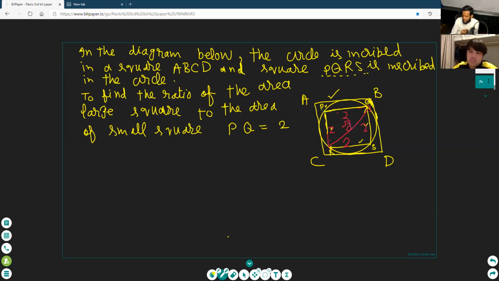Okay. Paulo, tell me, what will be AB? What will be the value of AB? Can you tell me? See here, is this a diameter or not? Tell me. Diameter. Yes, this is a diameter, so this will also be equal to 8. Clear? Because if it's like that, then it's 8.